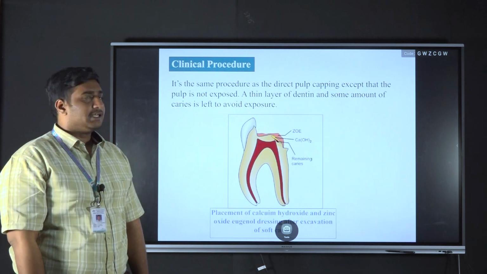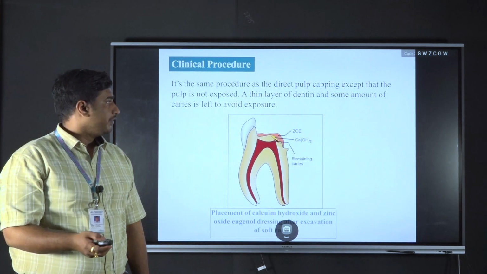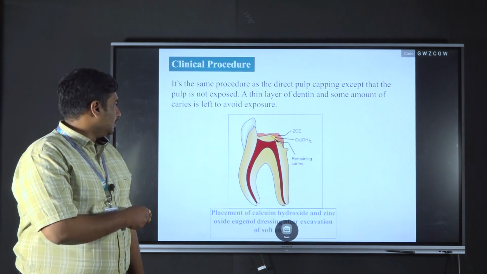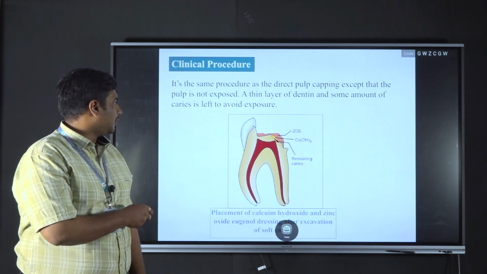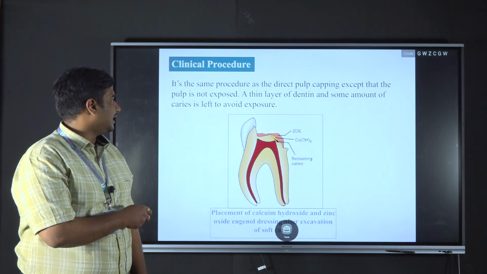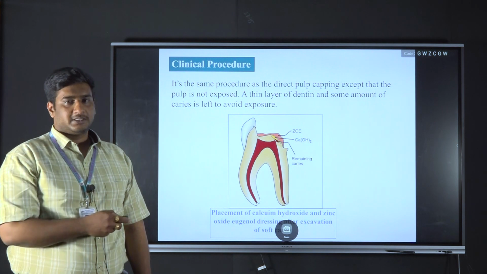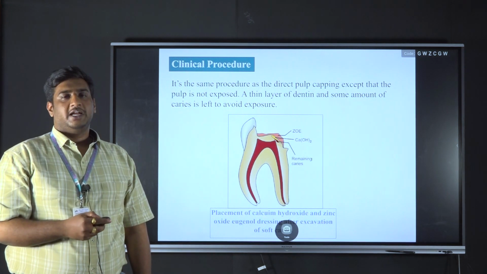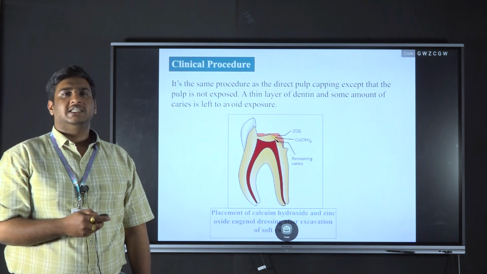Coming to the clinical procedure, as already mentioned, it is similar to that of direct pulp capping. Here, in indirect pulp capping, some amount of remaining caries is left. Over that, a calcium hydroxide liner is applied, followed by a base and the interim restoration, and after 6 to 8 weeks the definitive restoration is planned if the patient is asymptomatic.